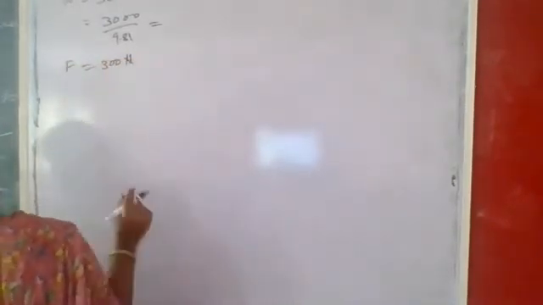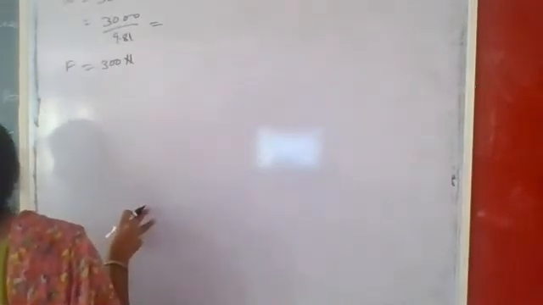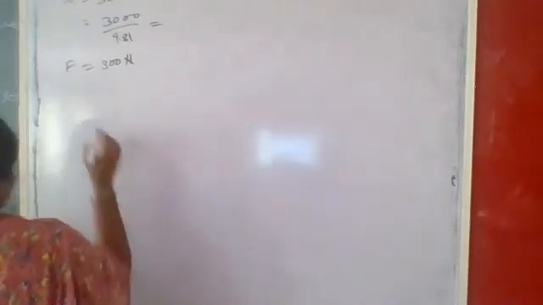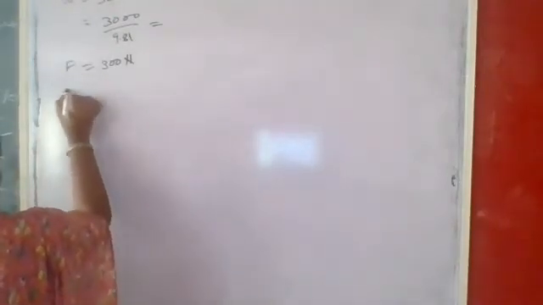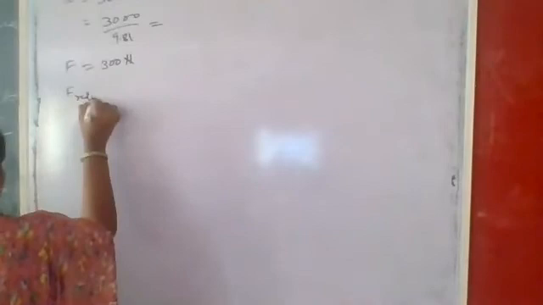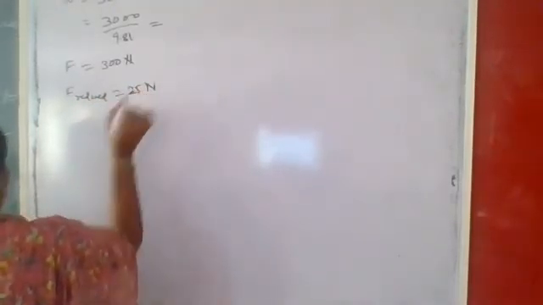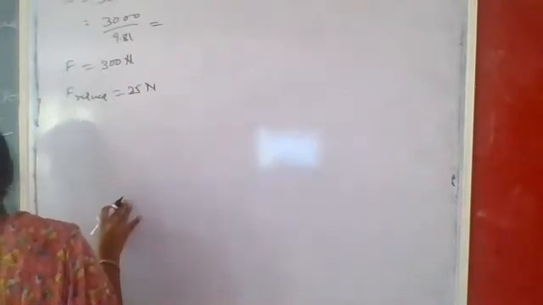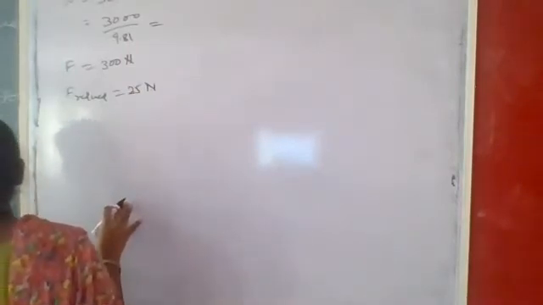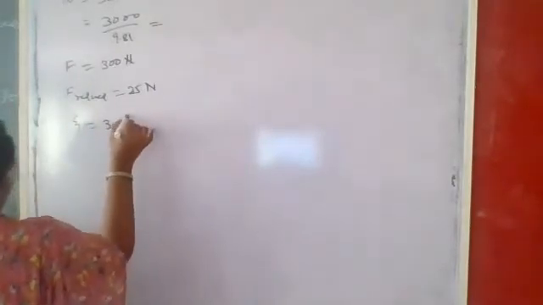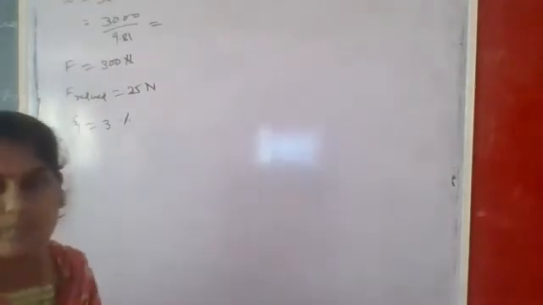Next, the harmonic force reduces to 25 Newton. Next, calculate the stiffness of the spring. Damping is equal to 3%. So for the damping we have to calculate the value of K.